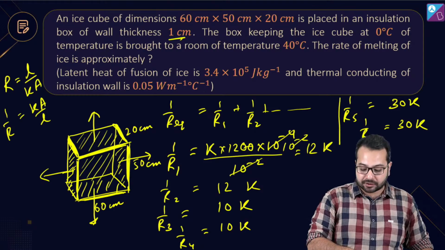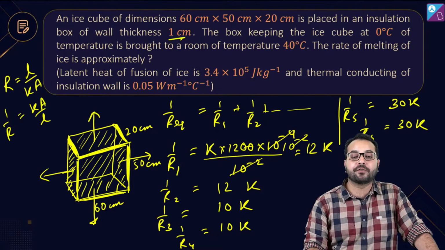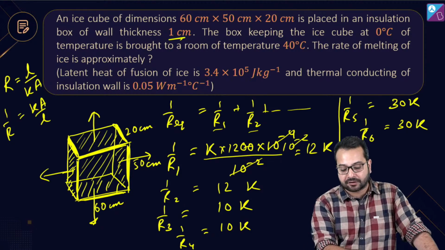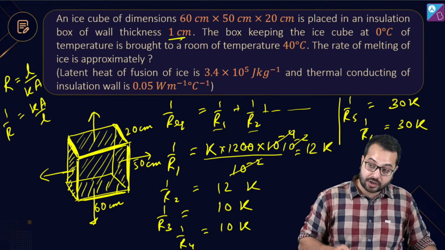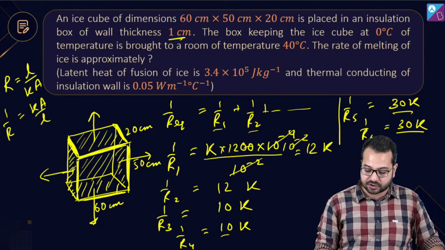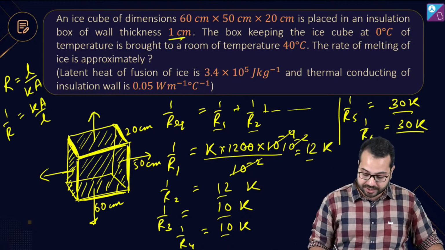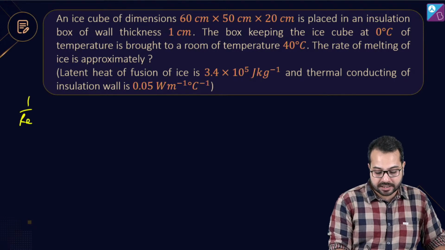चलो, तो नाउ कैन वी कैलकुलेट 1 upon R equivalent? Can we do that? Of course we can do that. 1 upon R equivalent will be equal to 1 by R1 plus 1 by R2. So we have calculated 1 by R1, 1 by R2, 1 by R3, 1 by R4, 1 by R5. Okay, so I have calculated everything. So let's calculate 30 plus 30, 60. 60 plus 20, 80. 80 plus 24, 104. Correct? Correct. So I can say that 1 upon REQ is equal to 104K.